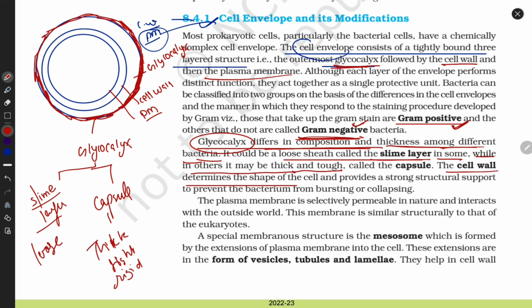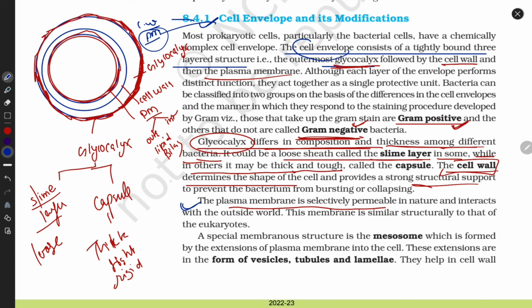The cell wall determines the shape. Of course, the cell wall gives strength and support, and makes the cell stronger. The plasma membrane is selectively permeable. It is made up of a lipid bilayer, with an outer layer and an inner layer.